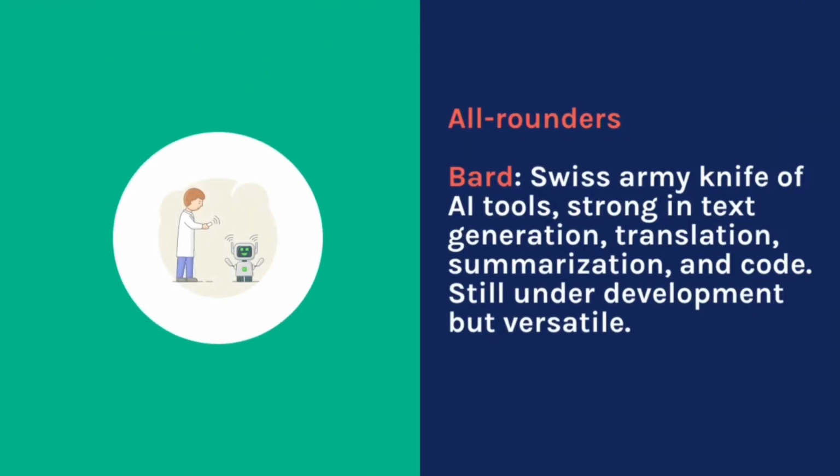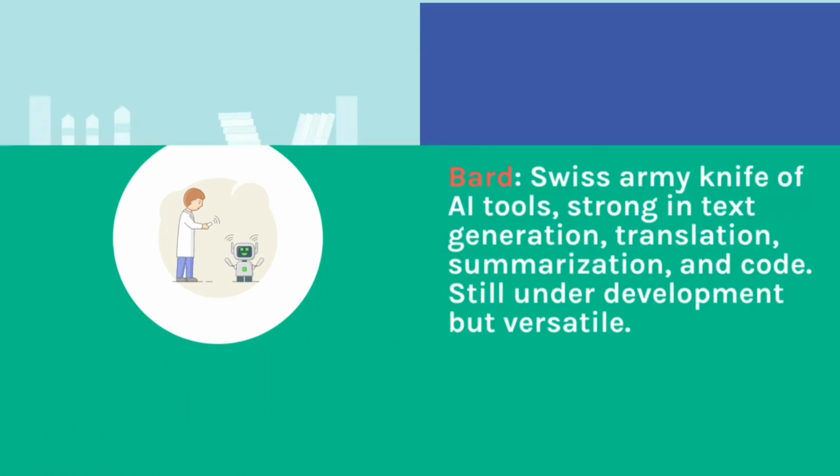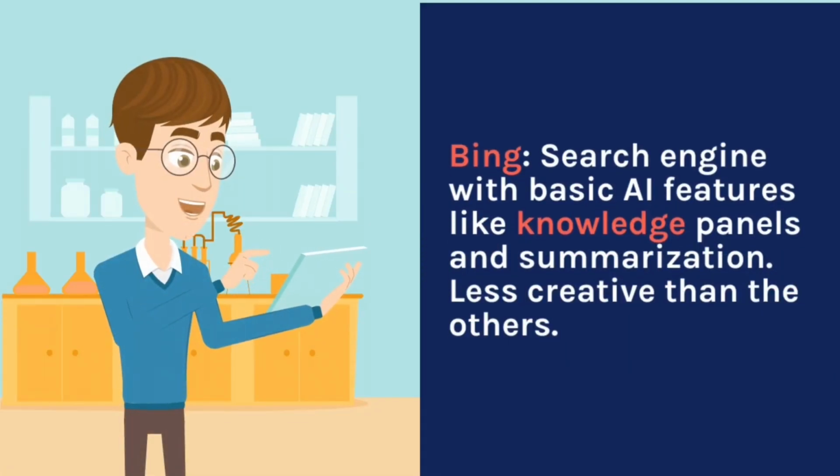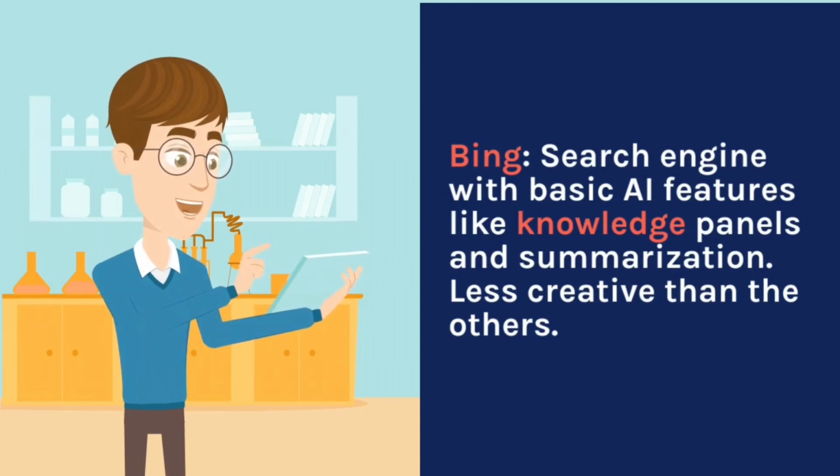All-rounders. Bard. Swiss Army knife of AI tools, strong in text generation, translation, summarization, and code. Still under development but versatile. Bing. Search engine with basic AI features like knowledge panels and summarization. Less creative than the others.